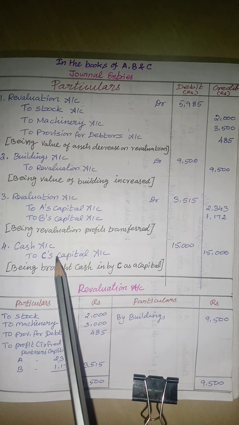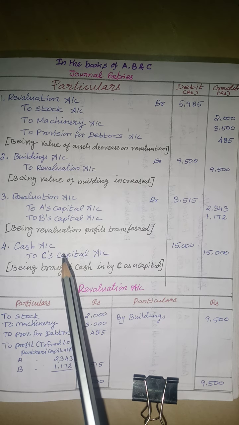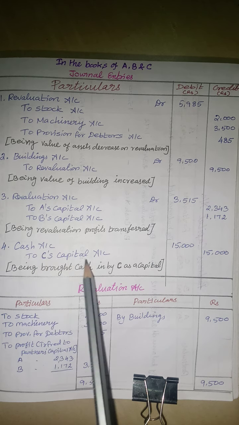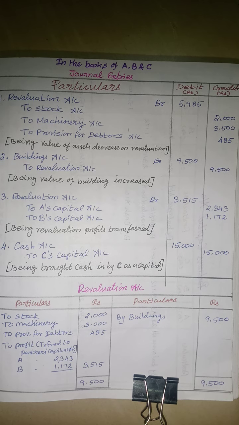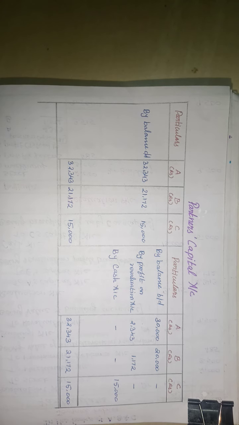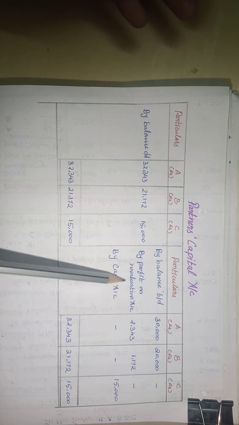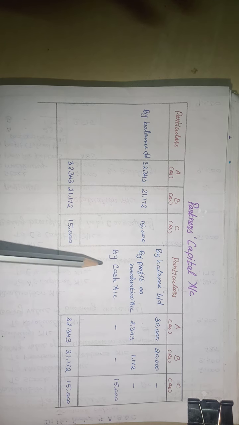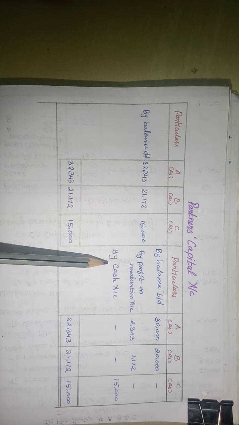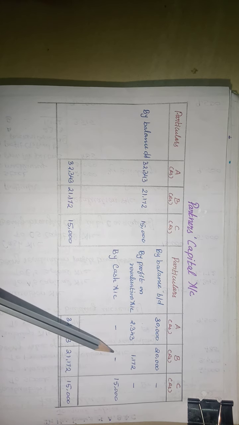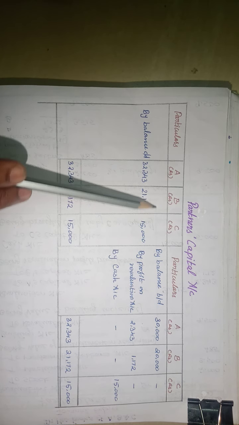Then cash is brought in when C is admitted into the business. So cash comes into the business: cash account debit to C's capital account 15,000. Next we have to prepare the ledger accounts of the partners' capital accounts: the opening balance of A and B, then the profit on revaluation account for A and B, then cash received from C. So by cash account, C's account 15,000. Then the closing balances of A, B and C.